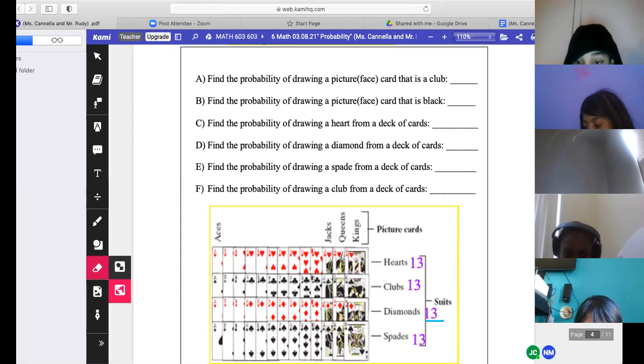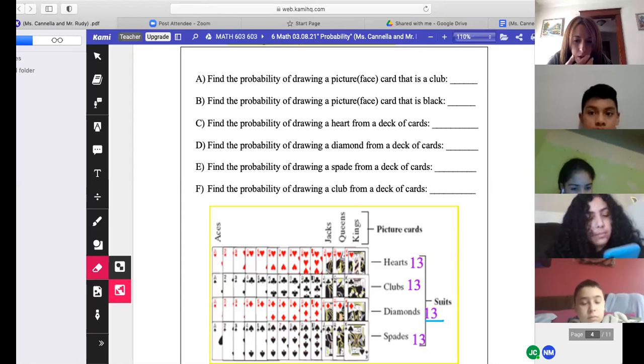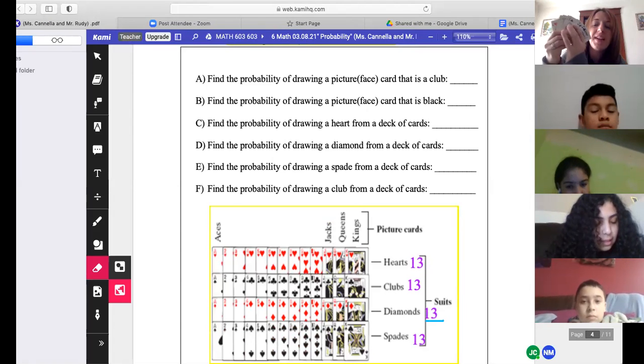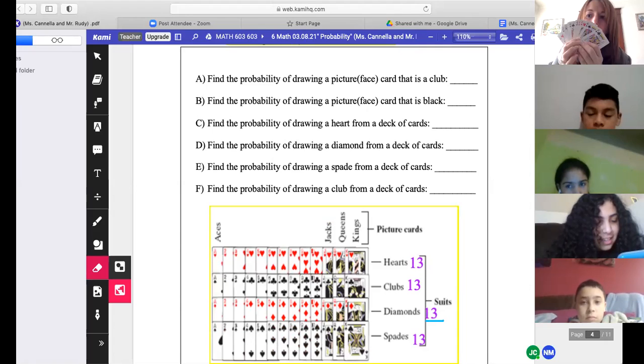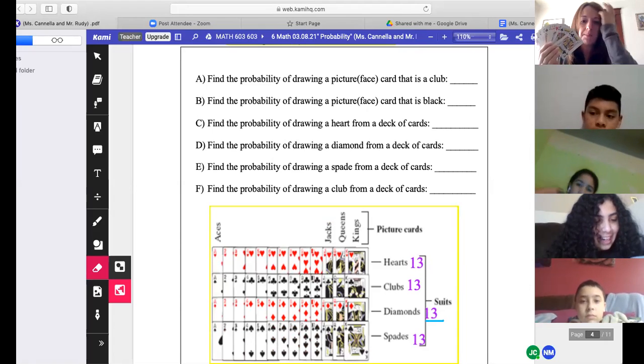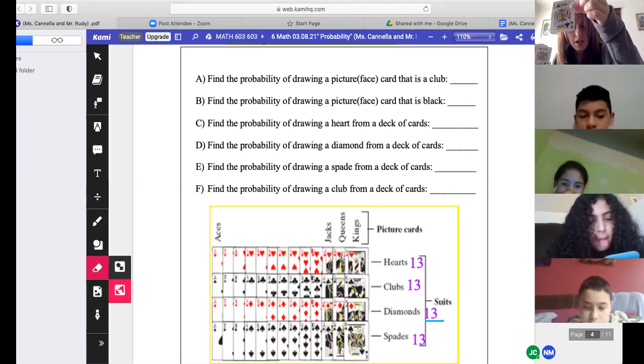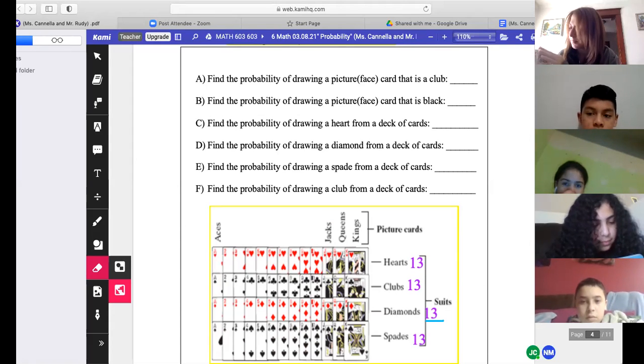So look, I'm going to come back to the screen. Okay, a club is going to look like the clover. So here are my face cards. Everyone see them? Jack, Queen, King. I want the ones that are clover. Is this a club? Yes, that's 1. Let's look at queens. Is this a club?